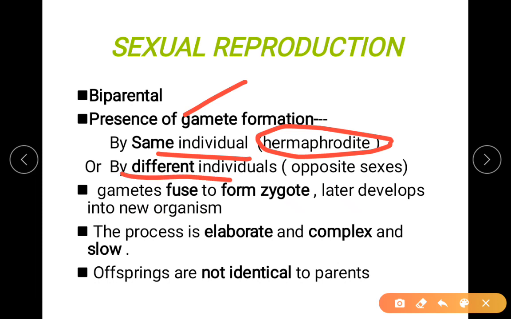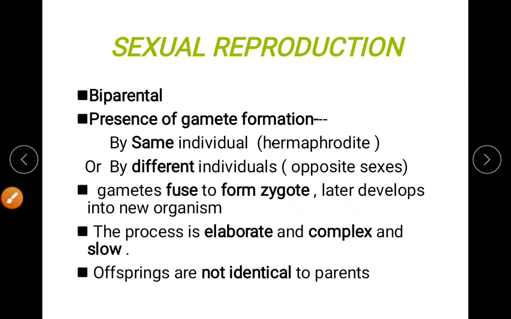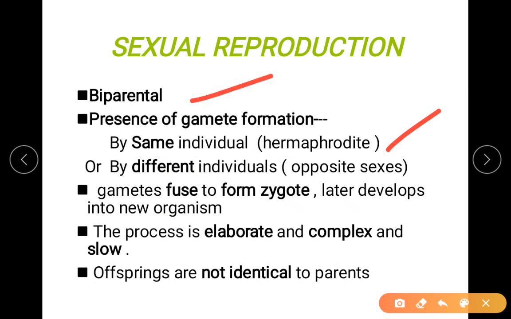When I say different, the gamete formation is observed in different individuals. That means there is a separate male body and a separate female body. Okay, I hope it is clear. Now, it looks like here it is uniparental, but do not worry. During mating, the other organism comes in during your mating period. So that's why we are saying it is biparental. Two organisms are needed here. Okay, so you will understand clearly later on.